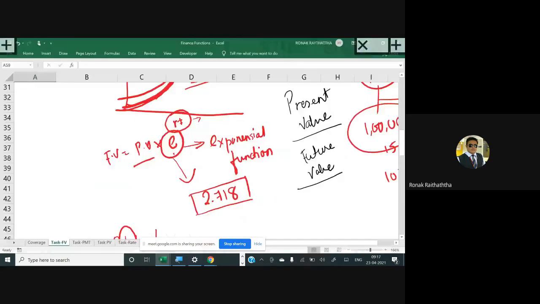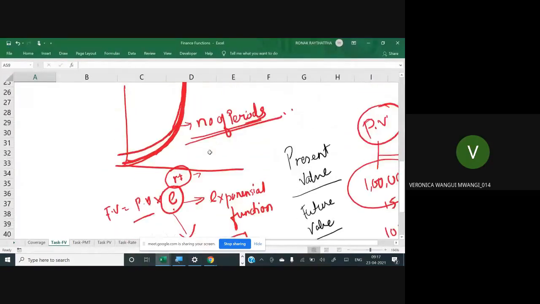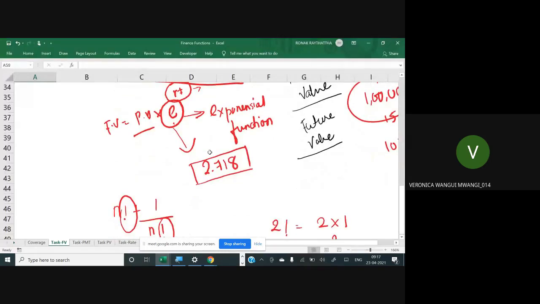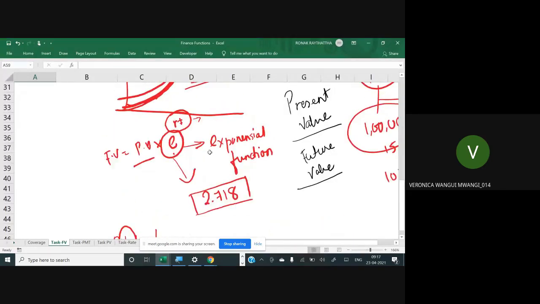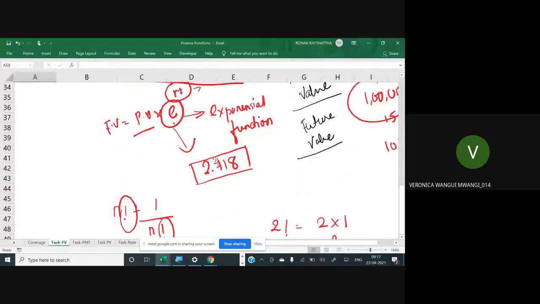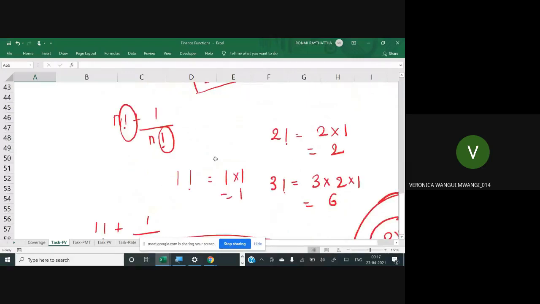Okay, till now everyone is clear? Whatever I said? Confirmation, please. Excuse me, Professor. Would you mind explaining again how you do the calculation for the continuous? How you calculate the continuous, the e raised to power. I didn't get that bit.